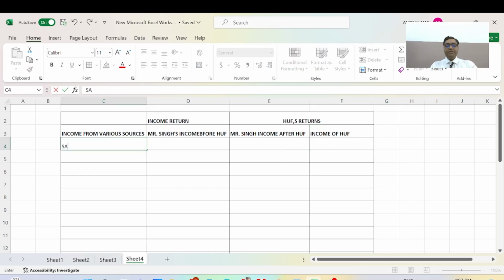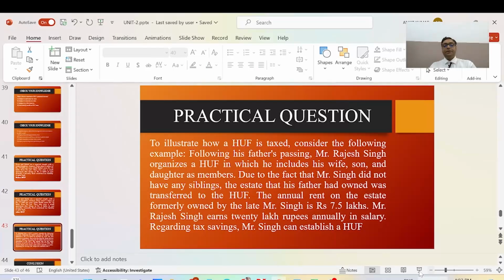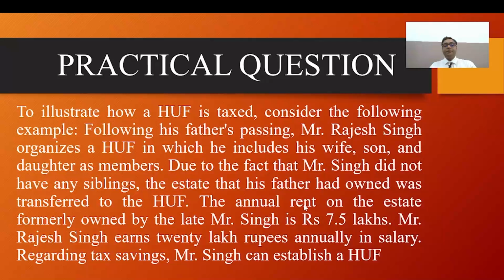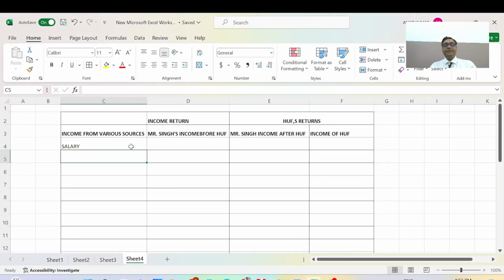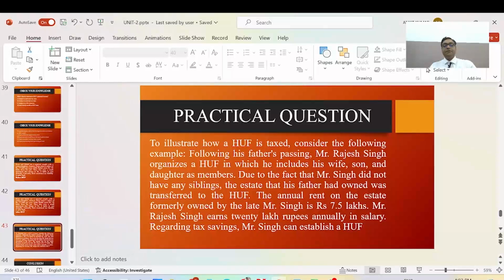First, I will write down the salary. As per this question, I will mention the salary of Mr. Singh, and Mr. Rajesh Singh earns 20 lakh rupees annually in salary.